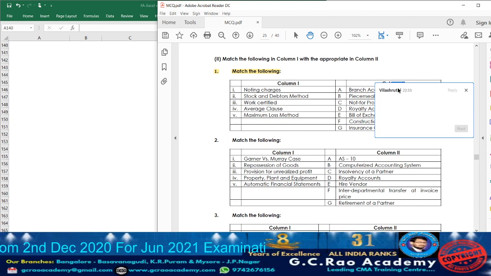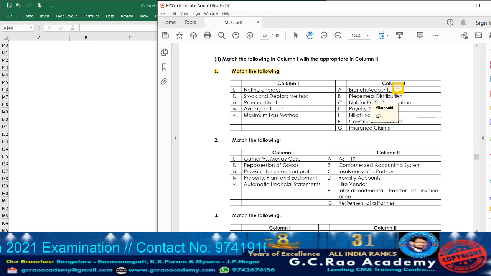Branch accounts means stock and debtors method, point 2. Okay, next, piecemeal distribution. Maximum loss method is used to distribute partners' capital balance out of the cash, after paying all the external liabilities, if the balance is still available, to distribute the amount among the partners' capital.